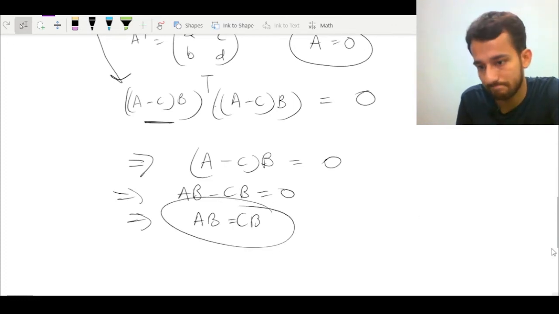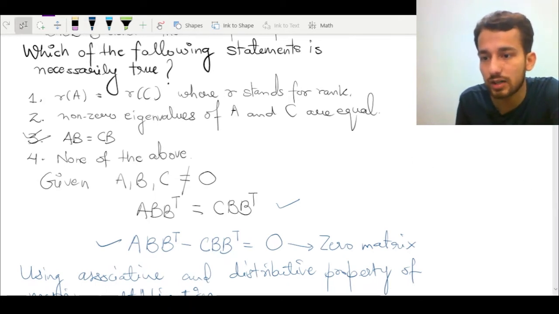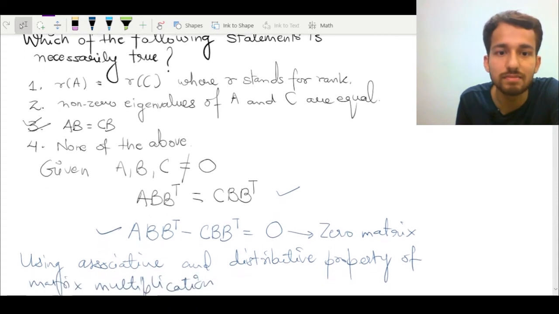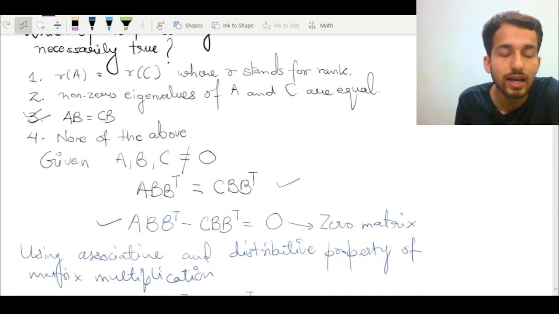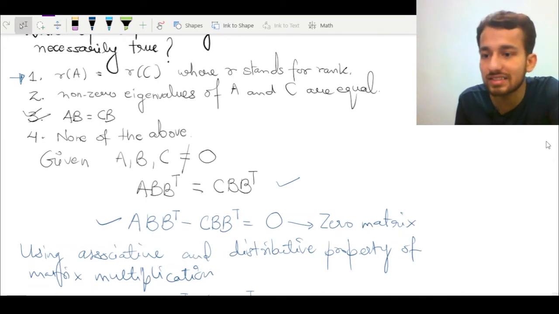So from here, we proved that this is the correct option. Now, what I am interested in is not only proving the correct option, but also discarding the incorrect options. That is also equivalently important for us. If I can discard the incorrect option, then it's an easy route to choose the correct one. So now we know that this is a correct option, so certainly we have to prove that this one is incorrect. For this, I have to choose two matrices.